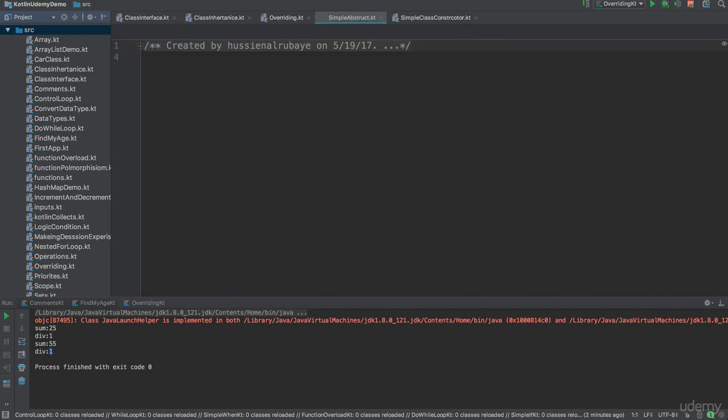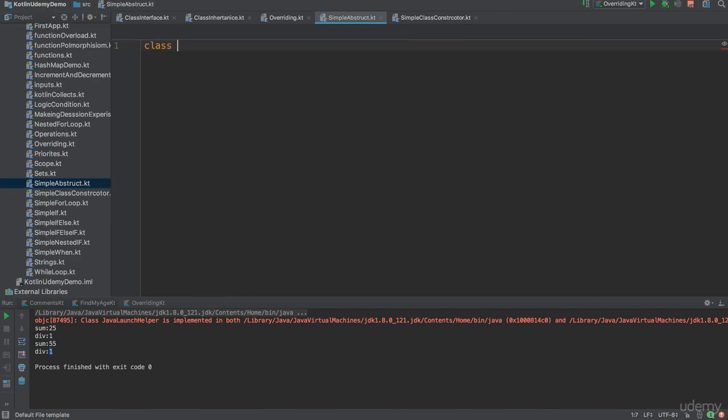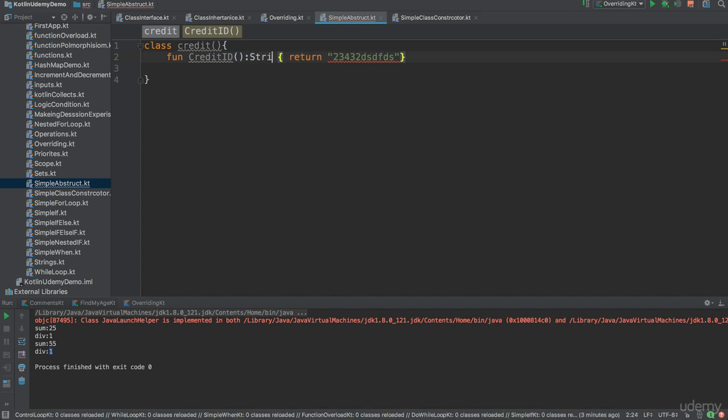Abstract. Okay. So I think I have a class about a credit. I suppose this class has information about getting a credit card or whatever. So let's suppose it returns for us a credit ID, whatever you return for us, return this number. I don't care about the numbers. Let's suppose this is the credit ID. Here we need to say this returns a string.